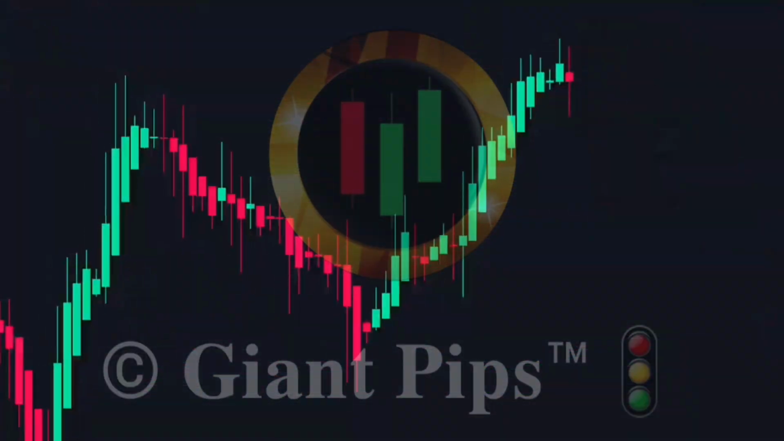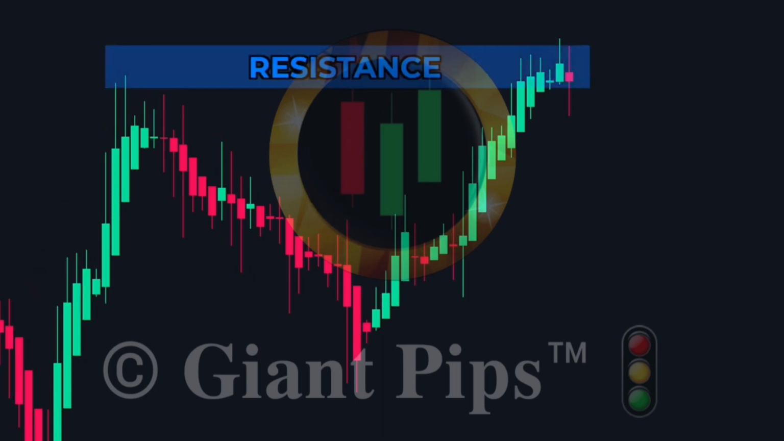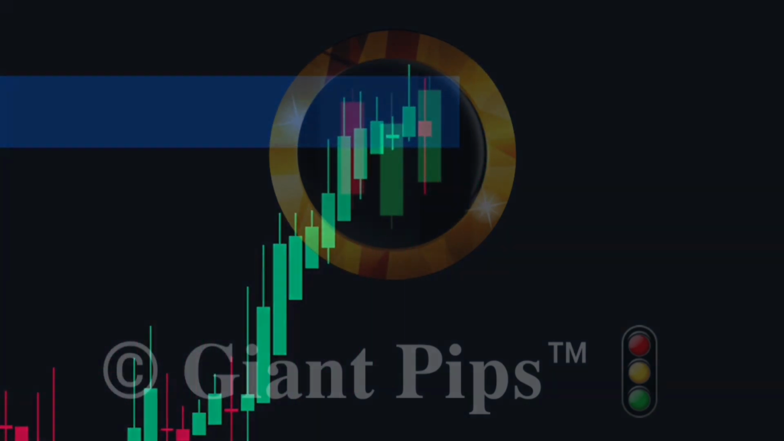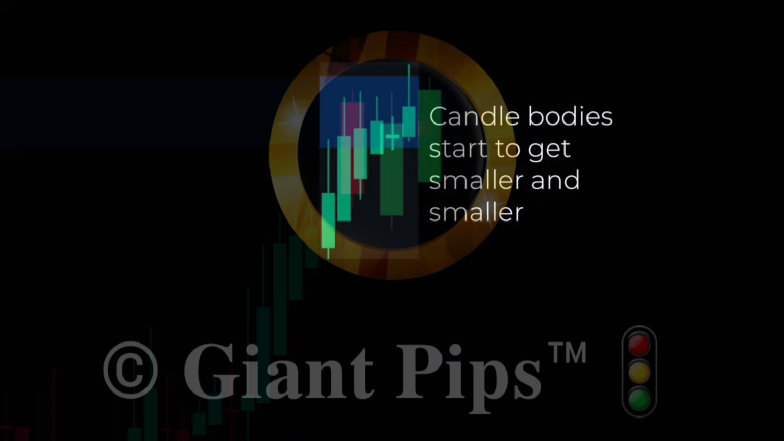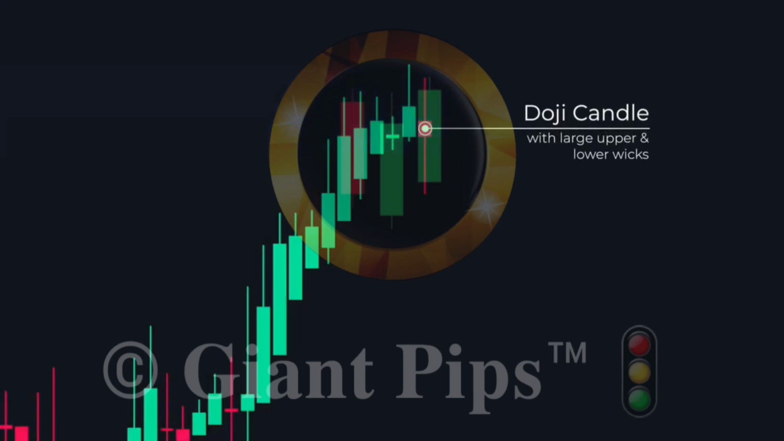Here is a sell trade. We see that previously, the price reversed down from this area, so we mark it as a resistance level. Now, when the price returns to the resistance, we expect it to reverse downwards again. We see that the candle bodies start to get smaller and smaller. We don't see lower wicks on these candles, but still, the shrinking of the bodies is a sign of momentum loss. Then we see this doji candle with upper and lower wicks. Again, it is a sign of momentum loss.